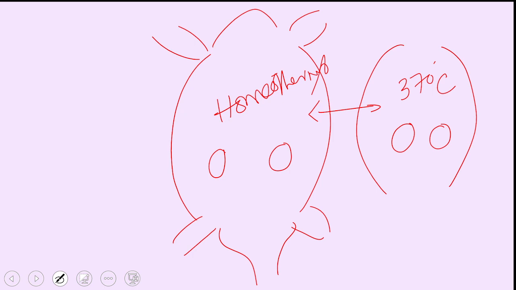At this temperature, the seminiferous tubules of the testis cannot produce sperms. So sperm production is prevented.